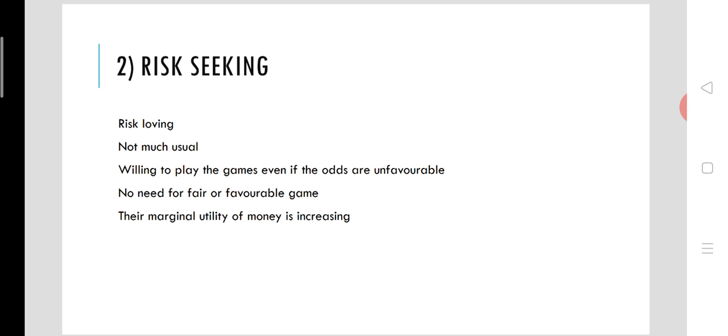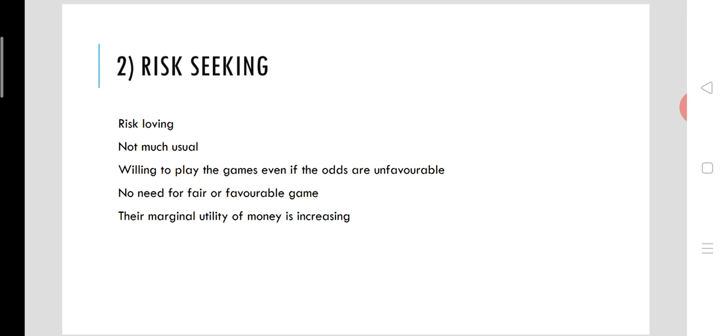And here there is no need for a fair game, there is no need for a favorable game to take the risk. Even though the game is not fair, even though the game is unfavorable to happen, the risk loving category people are ready to take the risk.